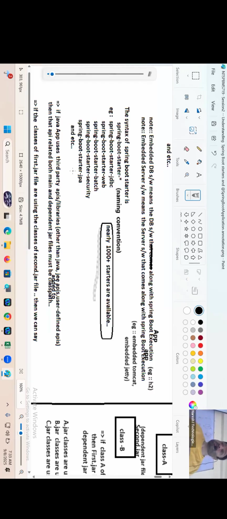What is meant by relevant? Relevant jars' content is not used by any main jar file, but still relevant jars will come, assuming these jars also may be used. Something like this.